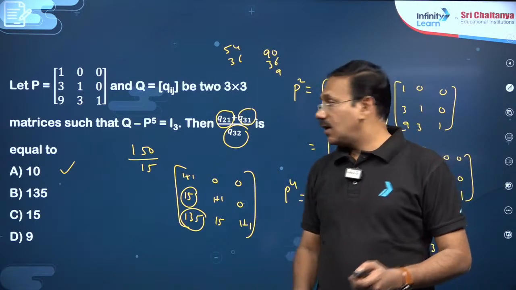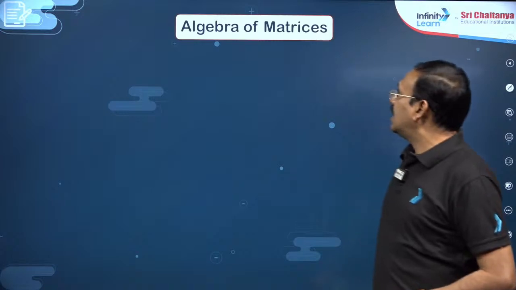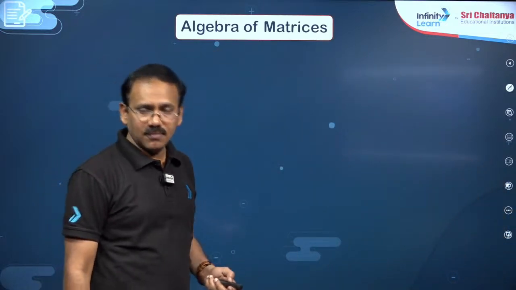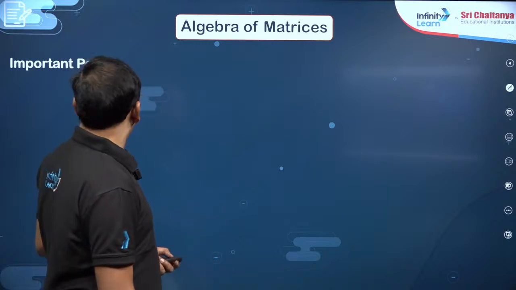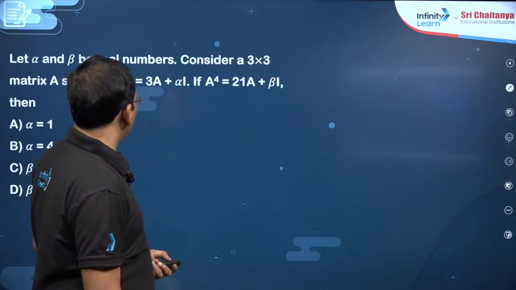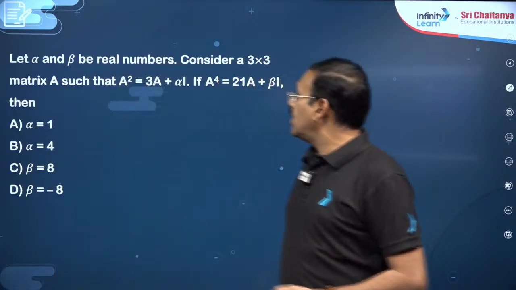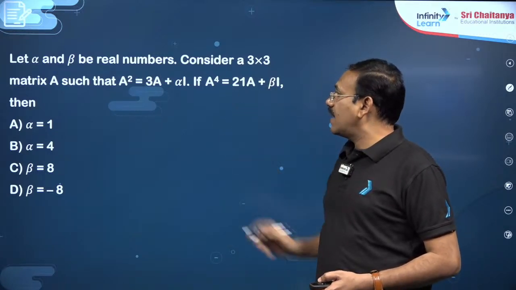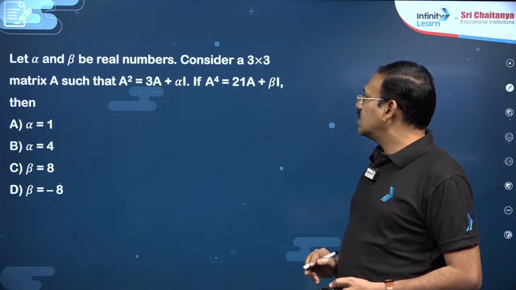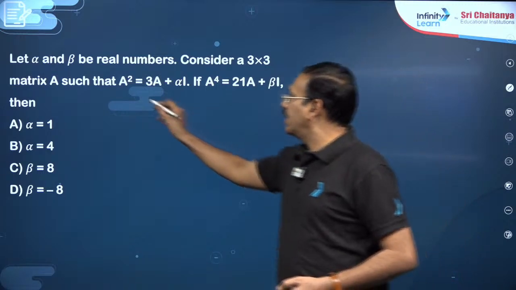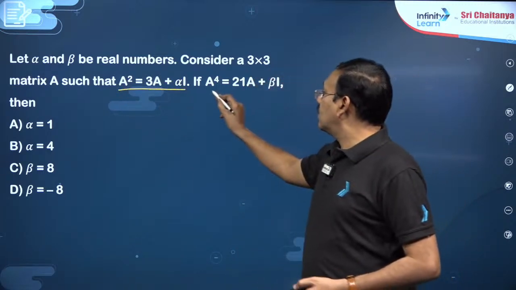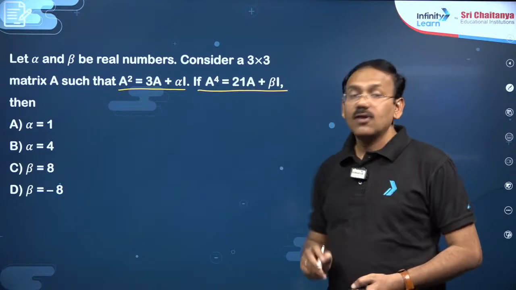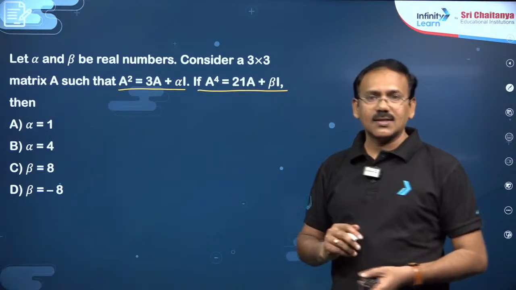So such questions are called induction based questions. We have seen such questions in matrices, right, dear students? Then algebra of matrices, in the sense, you know, addition, subtraction, multiplication of matrices and all. Let us take some questions on this model also. You see, dear students, given alpha, beta be real numbers, considering a 3 by 3 matrix such that A square is equal to 3A plus alpha I. This is the relation given. If A power 4 is 21A plus beta I, find alpha, beta, he is asking here.